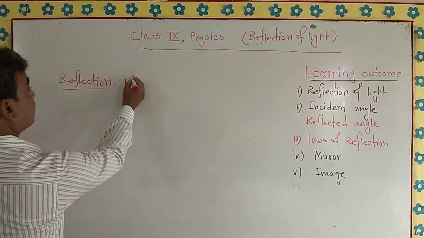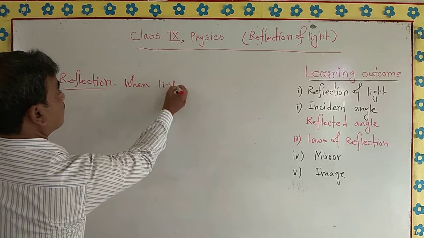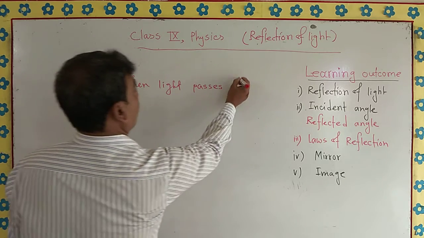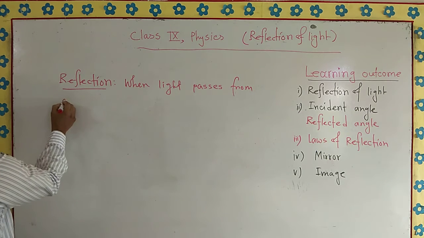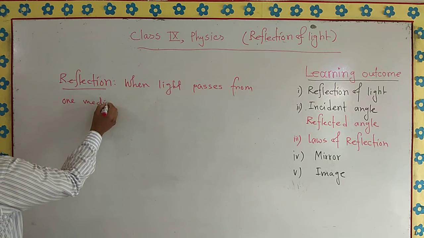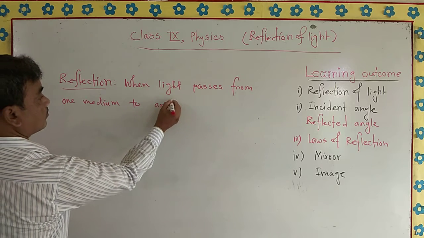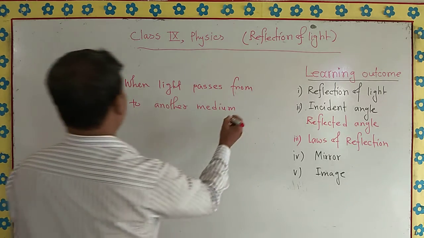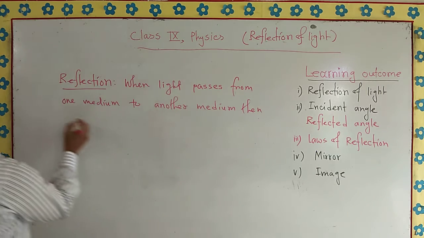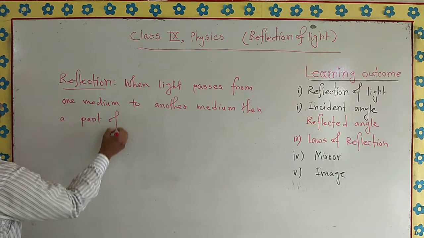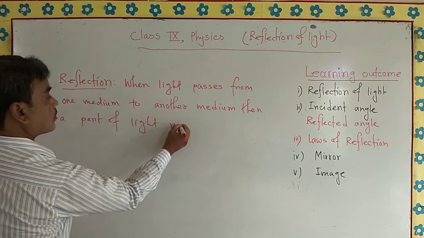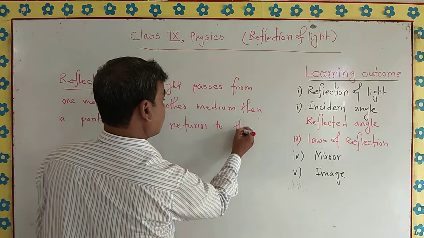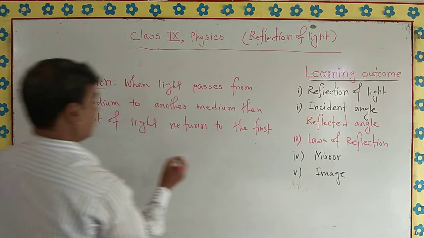When light passes from one medium to another medium, then a part of light returns to the first medium.